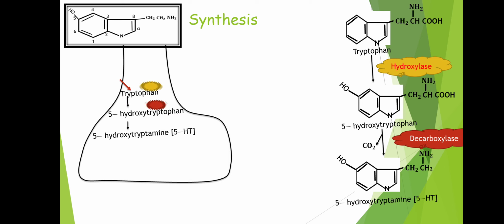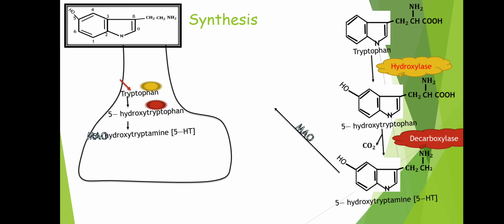But our work is not completed yet. We have synthesized it; our next step should be storage. You know why storage is so important? Because in the nerve ending there is an enzyme. The name of this enzyme is MAO, that is monoamine oxidase enzyme. And what will this enzyme do? It will destroy 5-hydroxytryptamine.